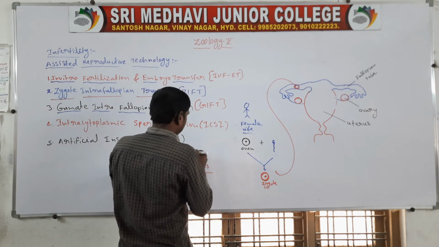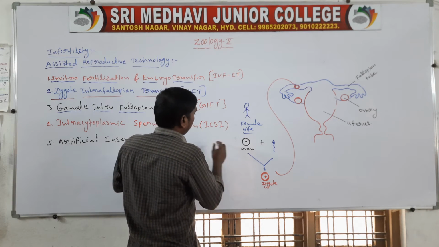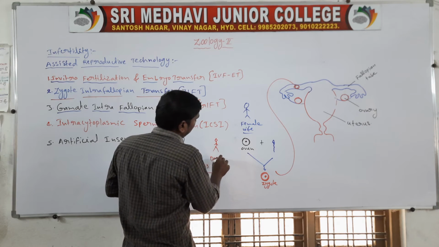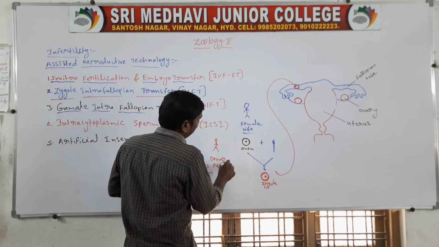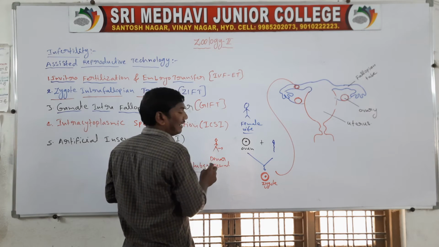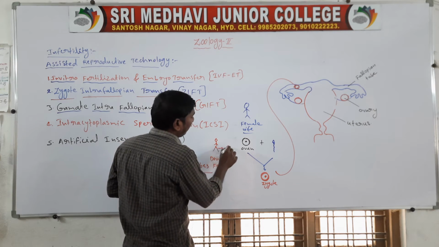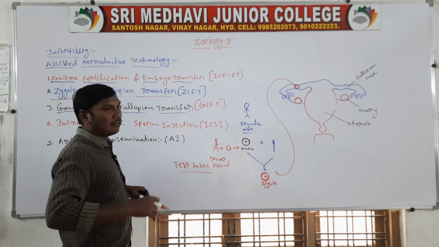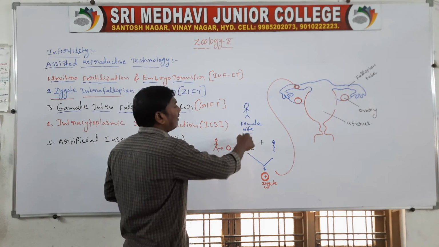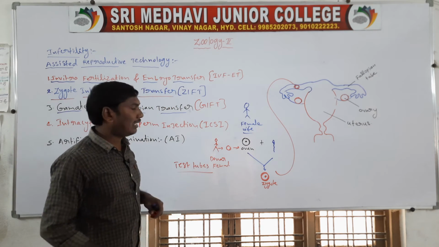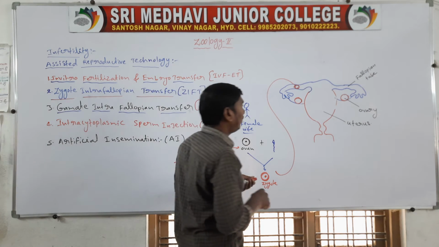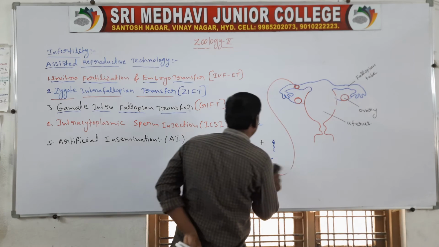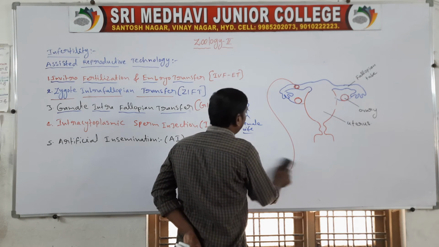For example, this person is the donor female. From this lady, the egg, the ovum, is taken. This ovum is then inserted into the female fallopian tube.